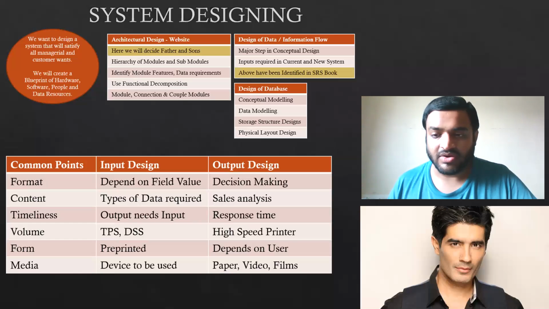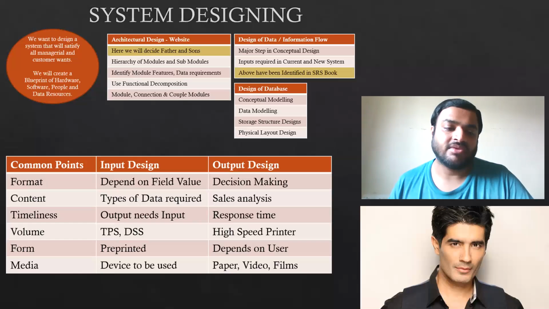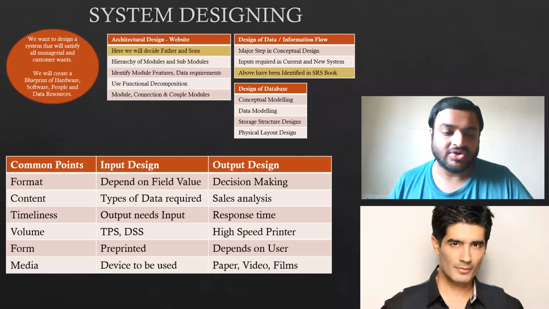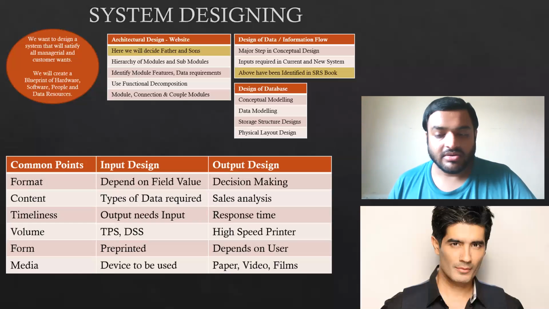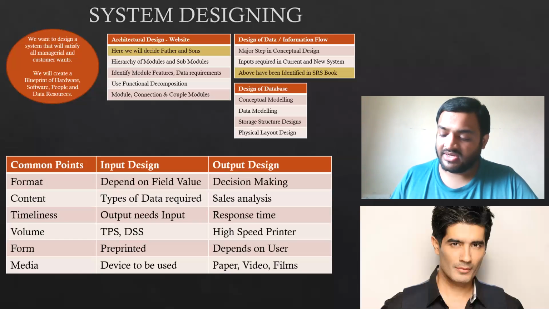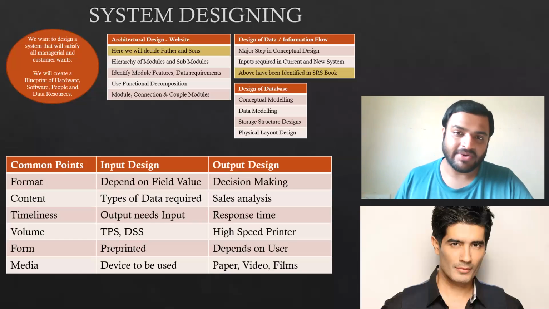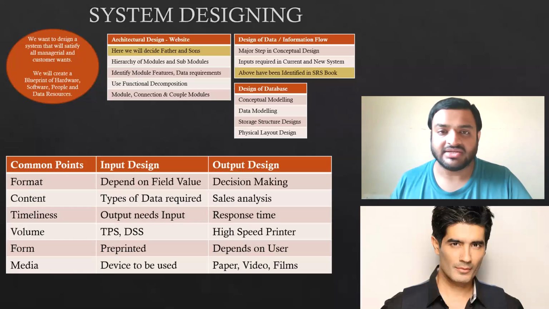Then volume. For taking the output, you need a high-speed printer. That is all you require. Then form. Now it can be either an electronic form or a paper form. It depends on the user what he wants. If he wants a hard copy, he can take a printout. If he wants a soft copy, he can just send it to his mail or something.